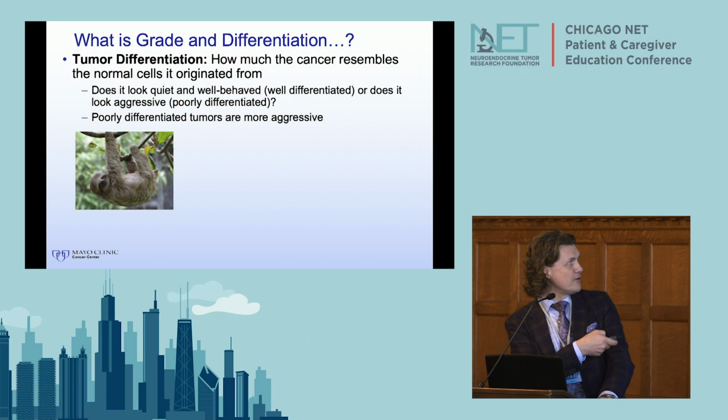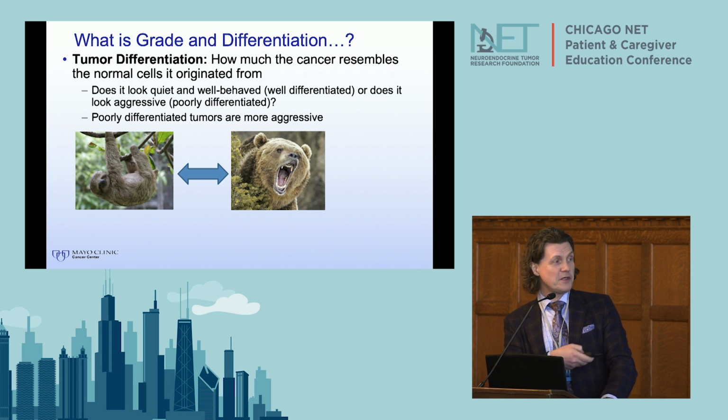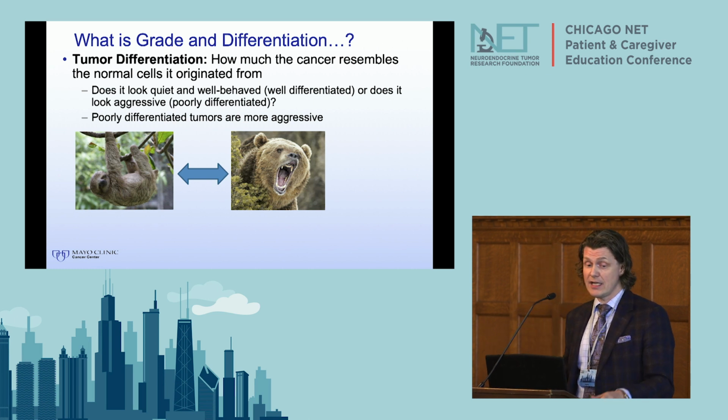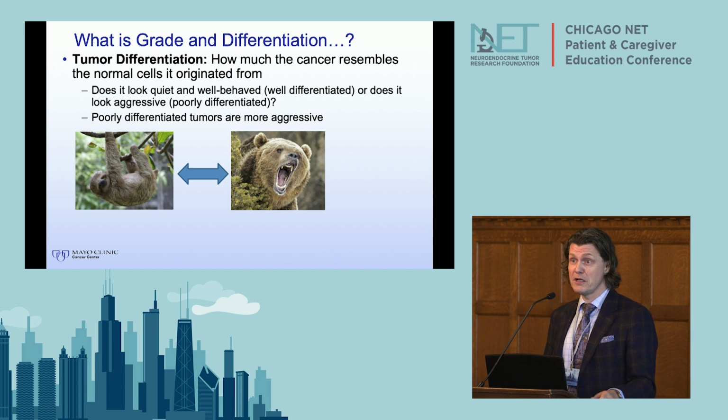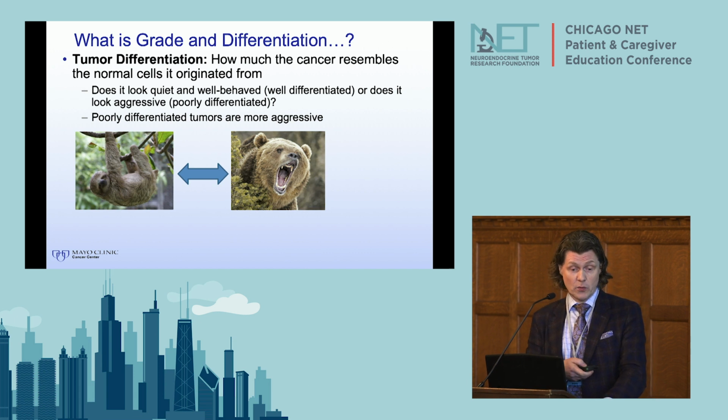And so the well-differentiated tumor cells tend to be all of the same size, very similar shapes, and they all look the same. The poorly differentiated tumors are all different shapes and sizes. Some of them are dying, others look very different. So instead of showing the cells, what I sometimes say is, this would be the well-differentiated tumor, and this would be the poorly differentiated tumor. So you can actually see that when you look in the microscope. As one of my pathologists said, these are the cells that you don't want to meet in a dark alley at night. And so you can really tell.